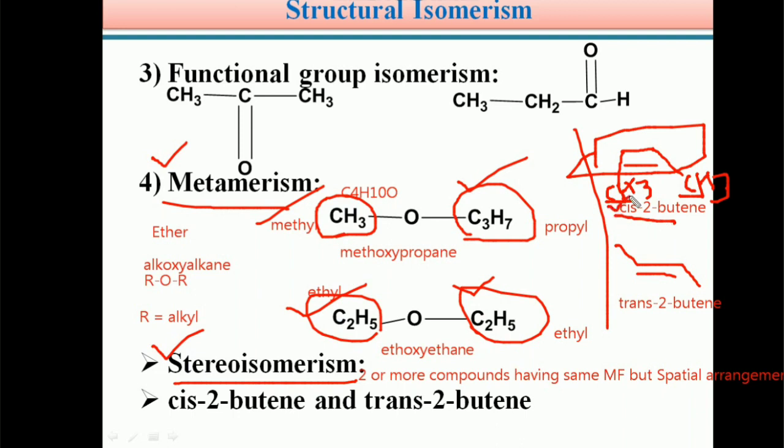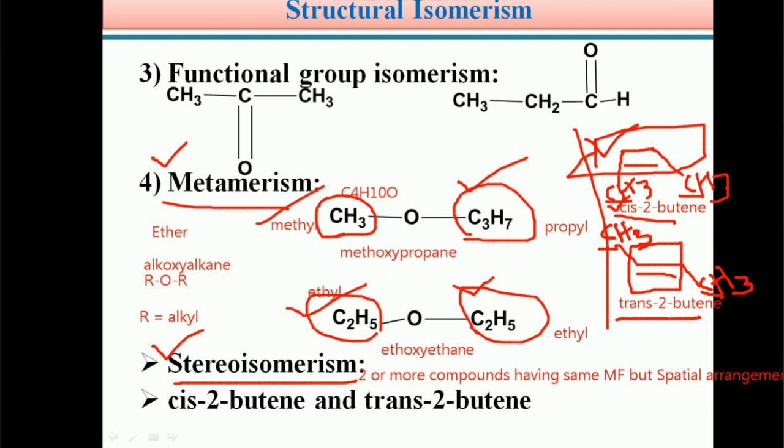So this is a cis isomer. Whereas in the trans isomer, one methyl group is present above the double bond and the other methyl group is present below the alkene double bond. So the two methyl groups are on opposite sides, whereas in cis-2-butene the two methyl groups are on the same side of the double bond.